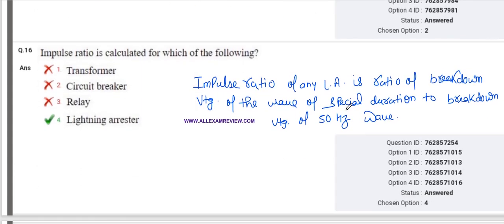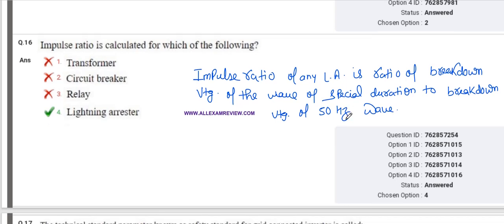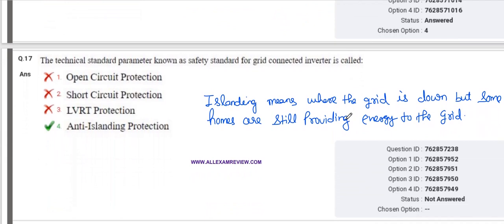Impulse ratio. Impulse ratio is calculated for which of the following? So we know the impulse ratio of a lightning arrester is the ratio of the breakdown voltage of the wave of special duration to the breakdown voltage of the 50 Hz wave. The technical standard parameter known as the safety standard for a grid connected inverter is called?